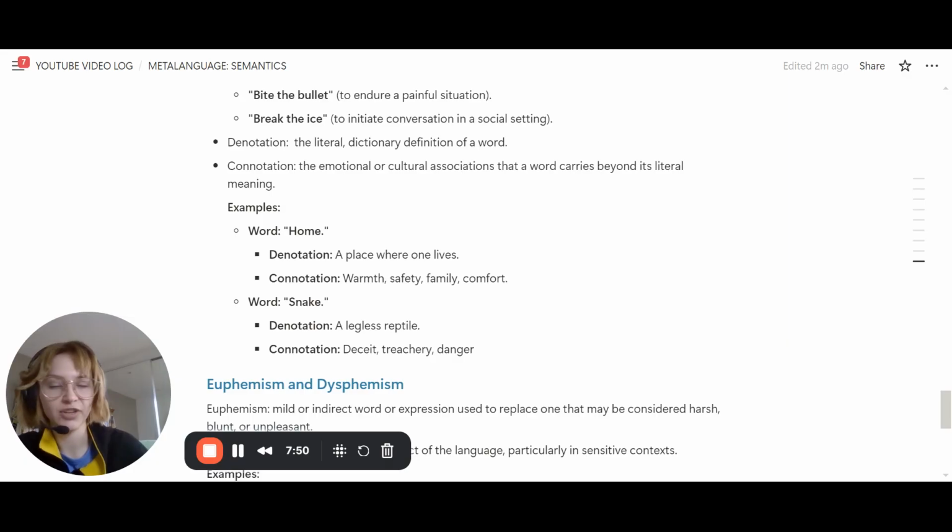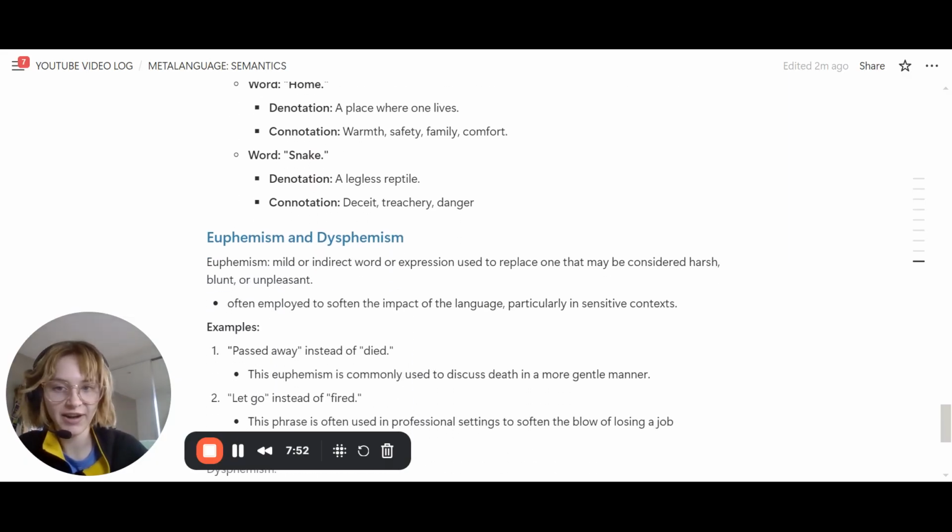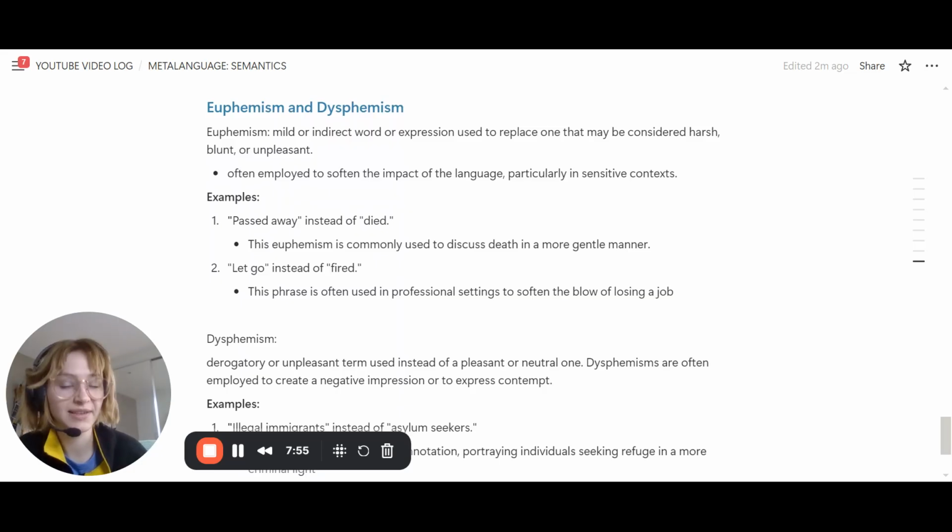Denotation and connotation, I've got some more examples there for you, but we've discussed that already. And then finally, euphemism and dysphemism. So denotation and connotation are quite important here, connotation in particular, because the whole reason why we would use euphemisms and dysphemisms is to change the connotation or the feelings that are brought to the surface when we say certain words.